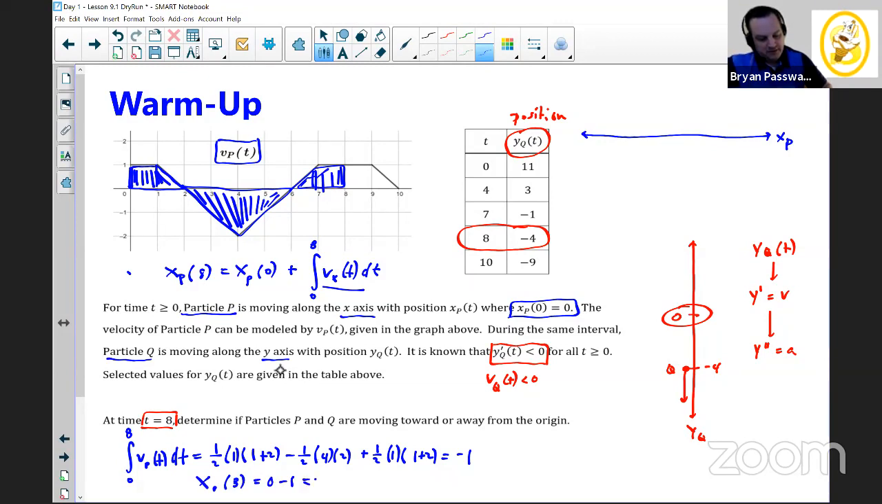1. Remember, the 0 came from our initial position given to us in the problem. That won't always be 0, but in this case it was. And so x of 8, looks like a 3 there, I'll make it an 8, is equal to -1. And so in my x graph, we know that particle P is starting here at -1. And now I have to figure out which way it's moving so I can determine whether it's moving toward the origin or away. Well, again, we're looking at 8, so I want to figure out what is the velocity of particle P at time 8.